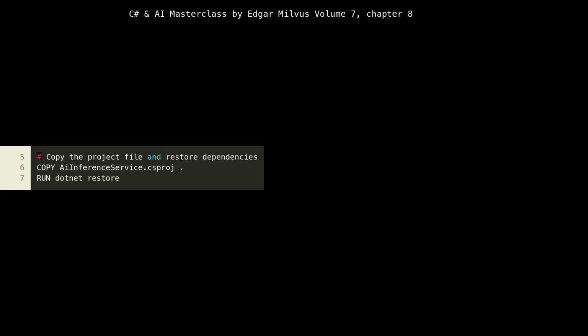Moving on to lines 5 to 7, we're copying just the AI inference service .csproj file into our /src directory. Immediately after, we run dotnet restore. This command downloads all the NuGet package dependencies specified in our project file.